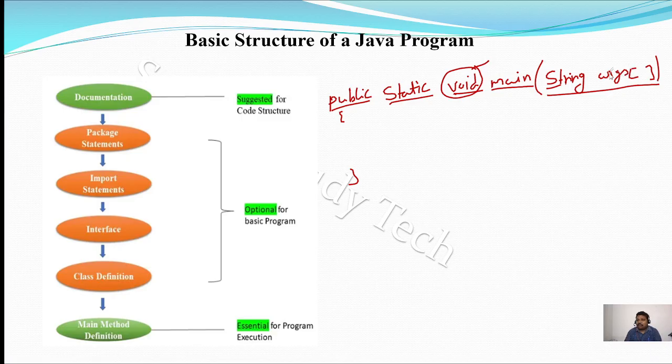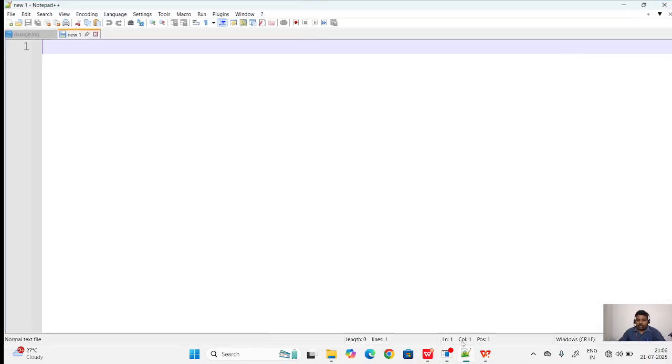Here it is an array of arguments with the string type. Array of arguments with the string type. So if you want to print one message, we can take one example here. For example, you can open Notepad. Here it is, for example, a simple program. I am using a single line comment. This is a simple Java program.